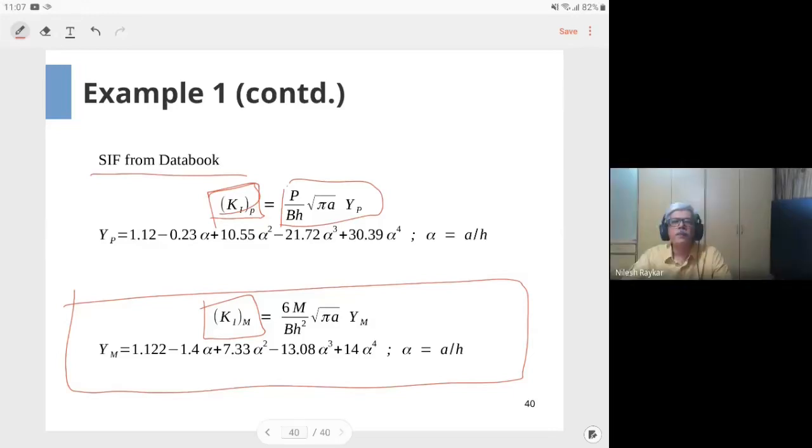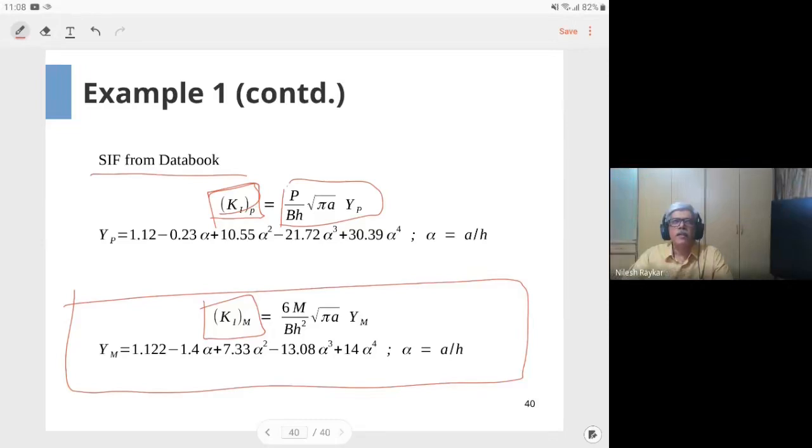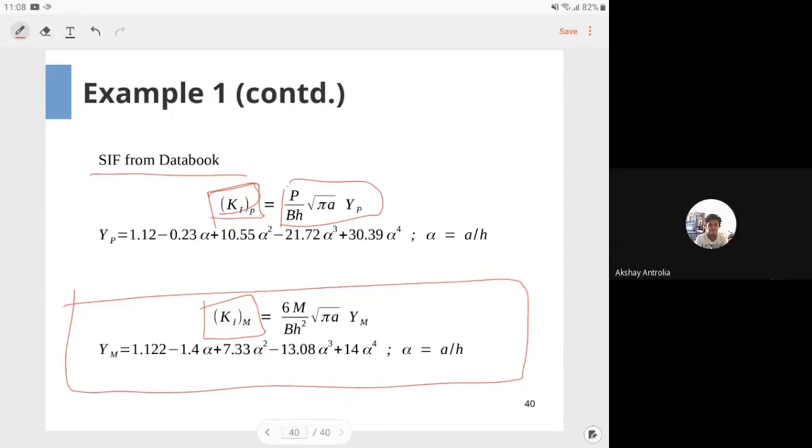Sir, if the crack has a particular shape, at what point is the stress intensity factor calculated? Is it the same along any point on its edge or at the tip?